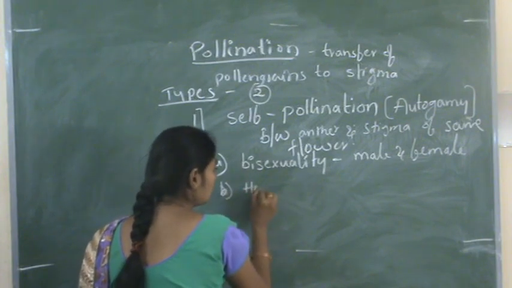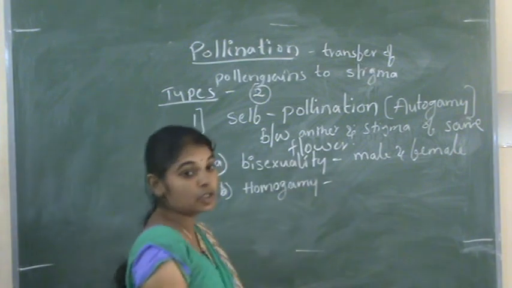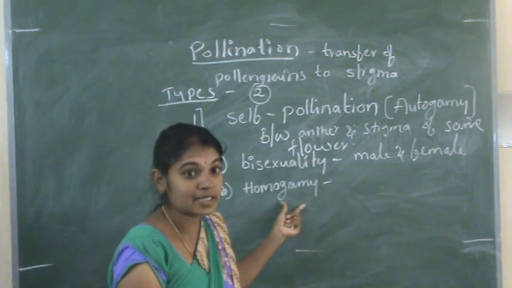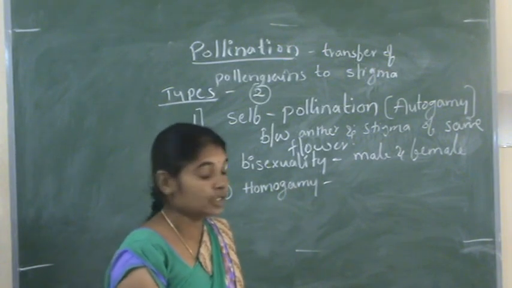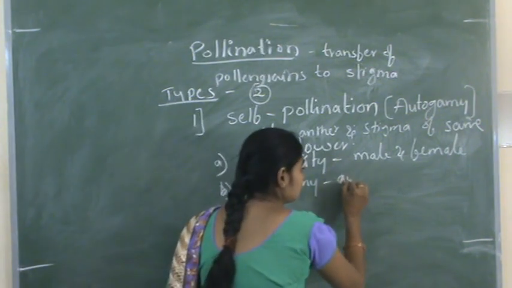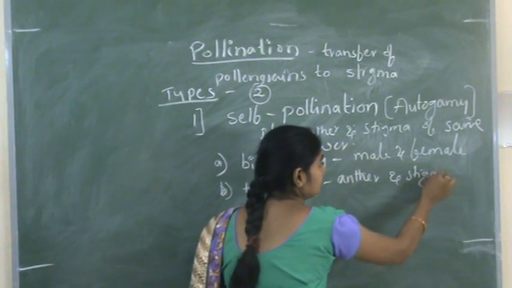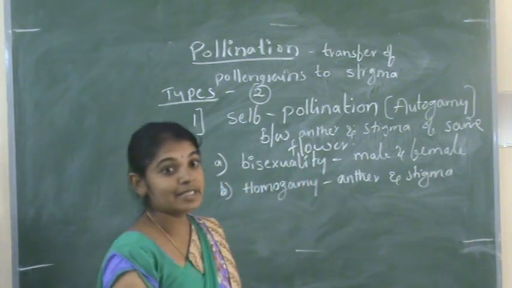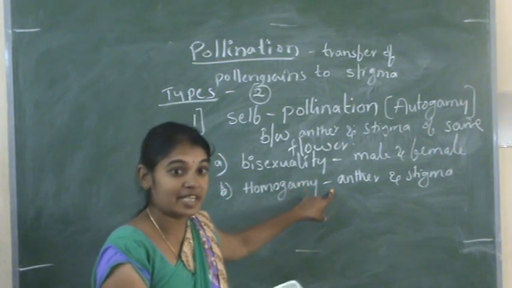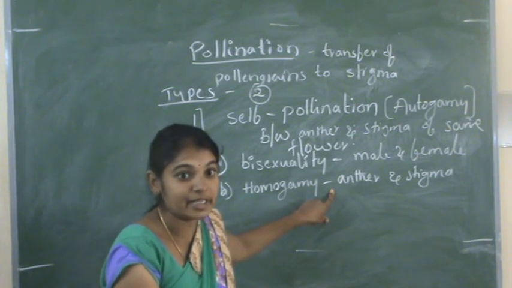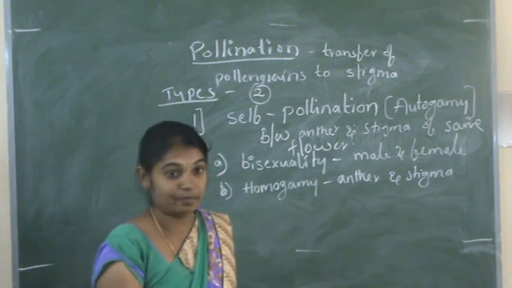The second one is homogamy. Homogamy means the anther and stigma mature at the same time. When the anther and stigma mature at the same time, there is a chance of pollination between the anther and stigma of the same flower.